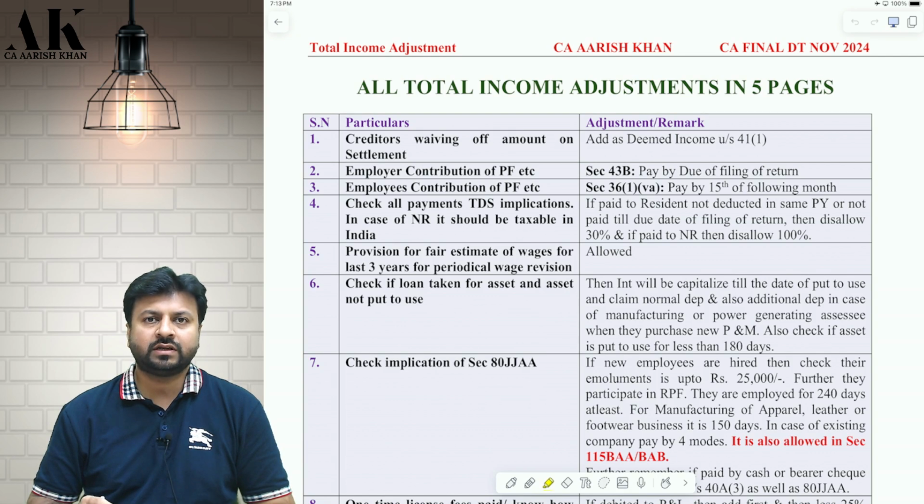So in this particular sheet of around 5 pages, I have tried to cover maximum adjustments that are possible in the first question. If you do all these adjustments, I think out of 10 adjustments, 9 adjustments you will be able to do very easily in the exams.